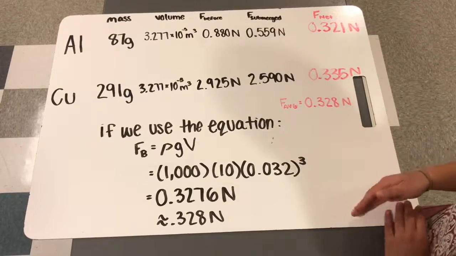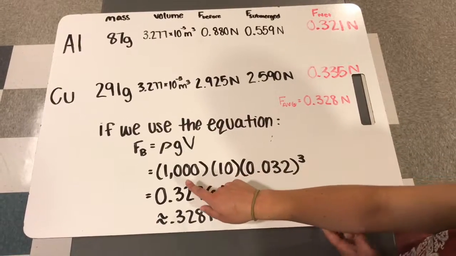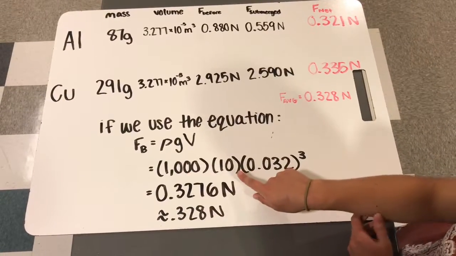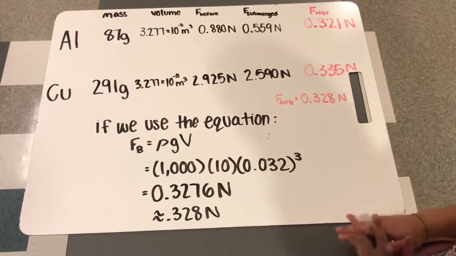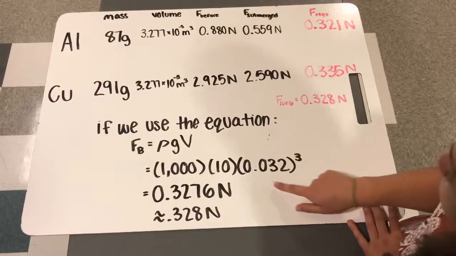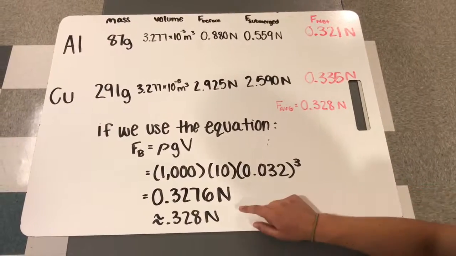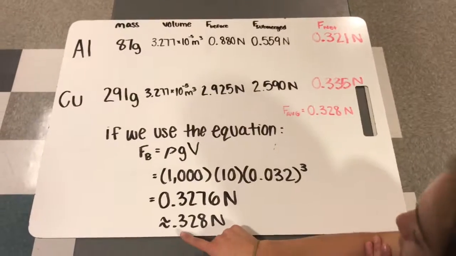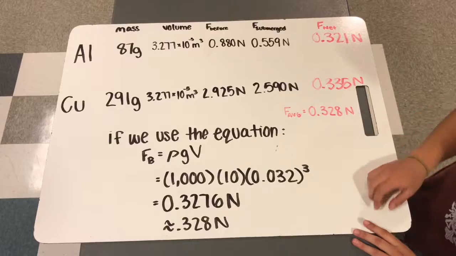If we plugged it into the equation, F equals rho g V, with our rho being the density of water, 1,000, our g being the acceleration of gravity, which is roughly 10, and our volume of the cube, which would be 0.032 cubed, we get a buoyant force of roughly 0.328, which is the exact same as our experimental, so that worked out perfectly.